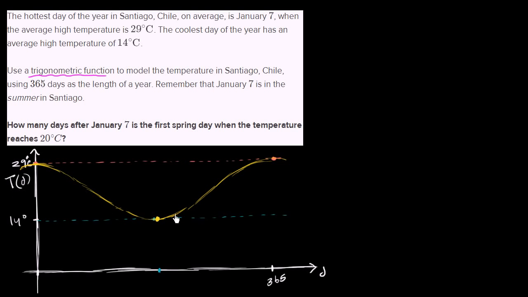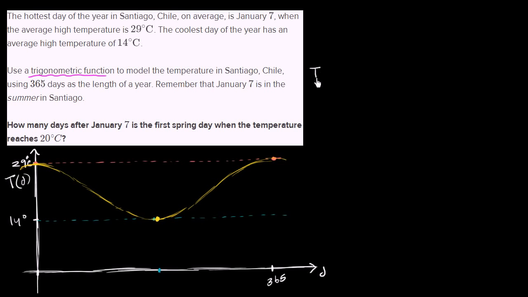And you might say, well, this looks like a cosine curve. Maybe it could be a sine curve. Which one should I use? And you could actually use either one, but I always like to go with the simpler one. You just think about, well, if these were angles, either degrees or radians, which trigonometric function starts at your maximum point? Well, cosine of 0 is 1. The cosine starts at your maximum point. Sine of 0 is 0. So I'm going to use cosine here. I'm going to use a cosine function.